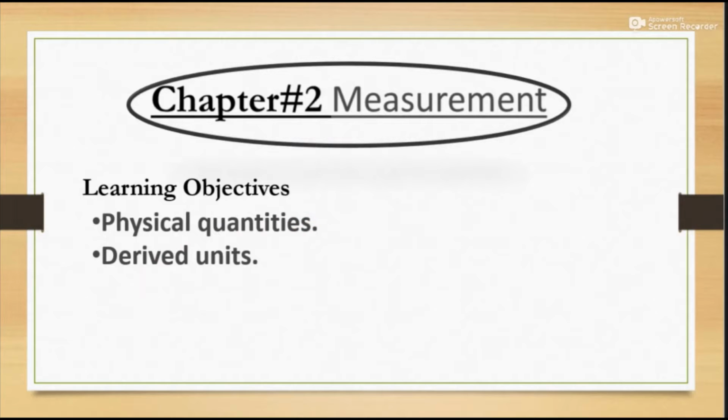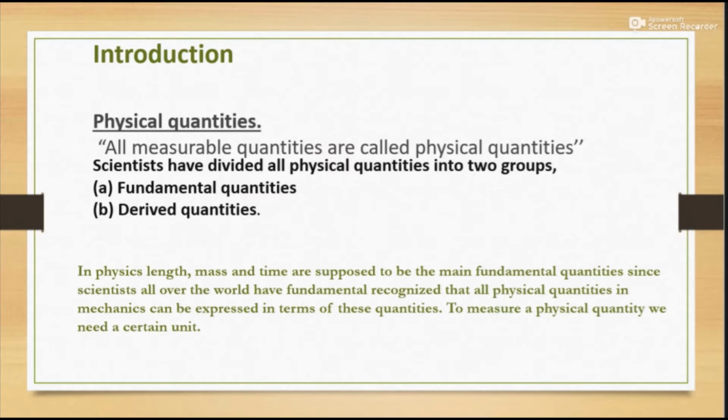First of all, physical quantities. I will teach you an introduction. What are physical quantities? All measurable quantities are called physical quantities. Scientists have divided all physical quantities into two groups: number 1, fundamental quantities, and number 2, derived quantities. First of all, I will tell you more description about physical quantities.